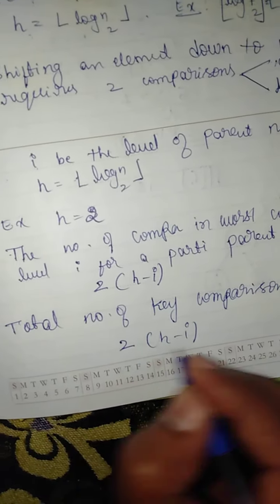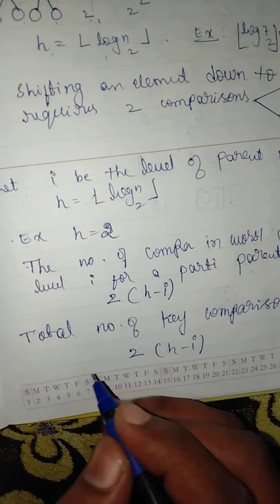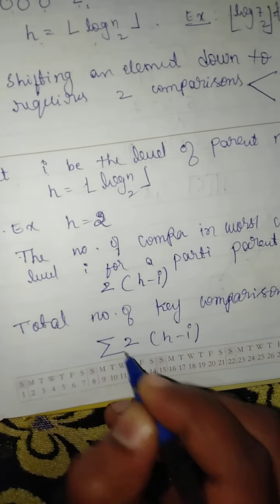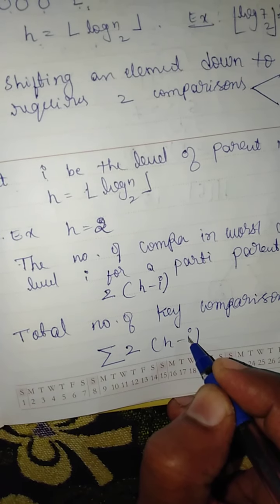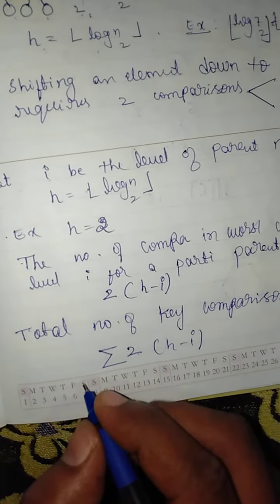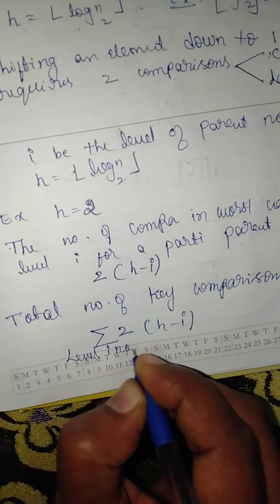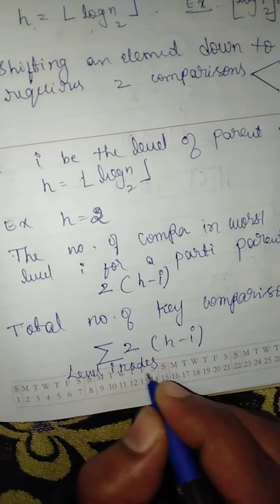This is for each parental node at each level, right? Therefore this has to be summed up over nodes at level i, because we have to apply this formula for every node in the level i. So, summation over level i nodes.